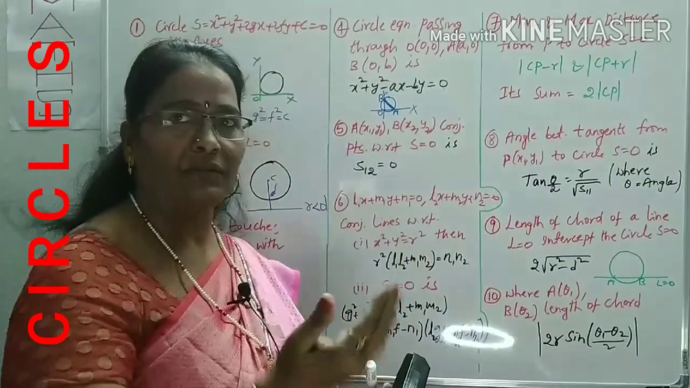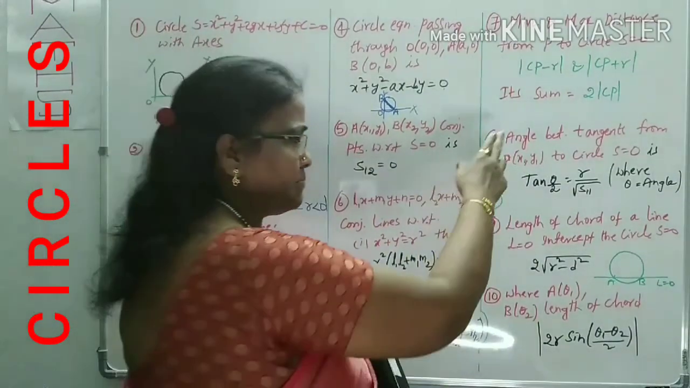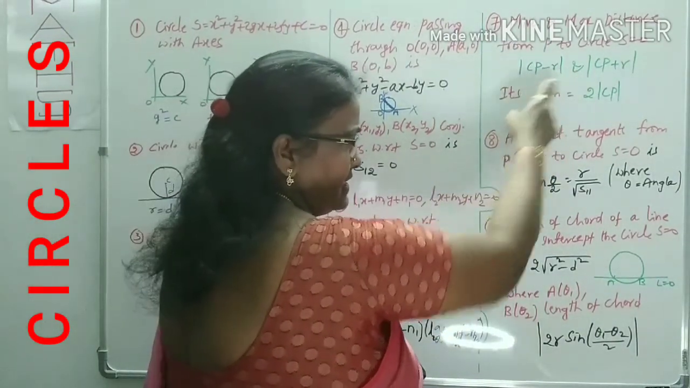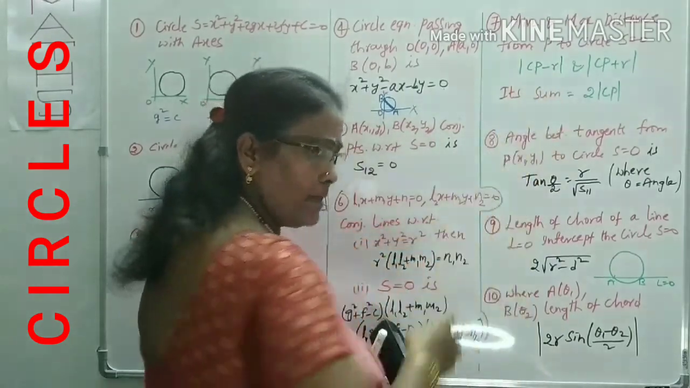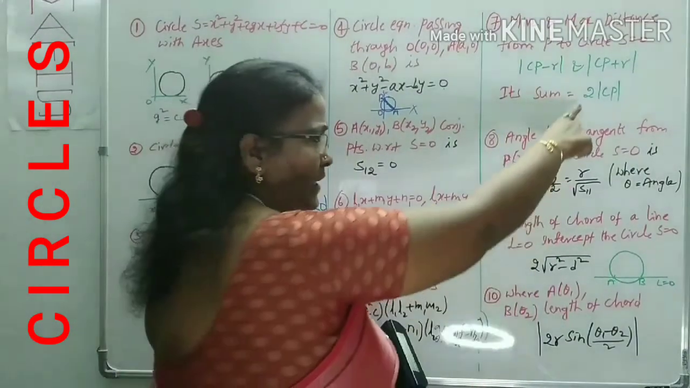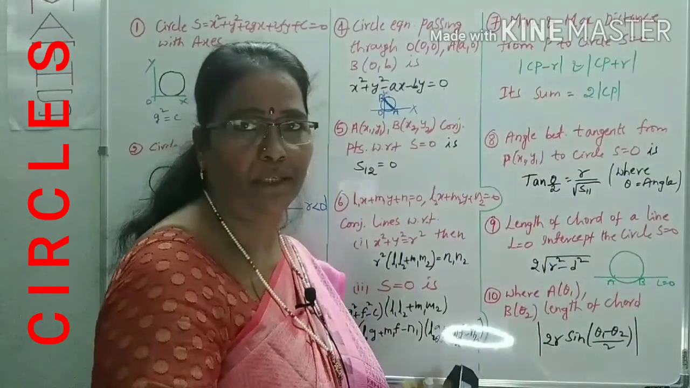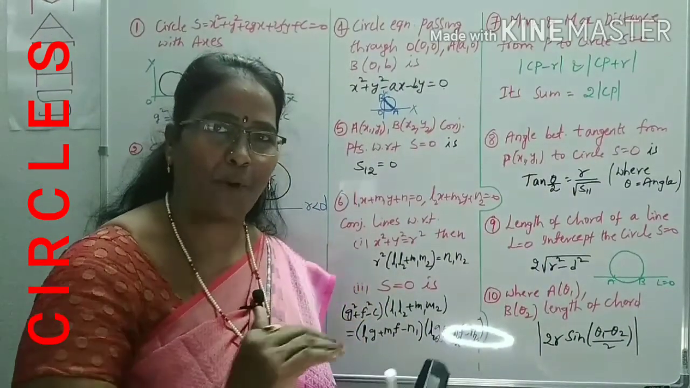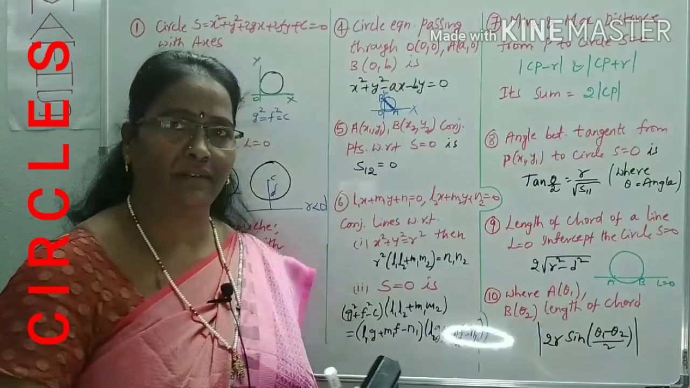Now, you may be asked the sum of the distances. If we ask the sum of these distances, simply by adding, minus r plus r gets cancelled, and immediately you get 2 times |CP|, meaning the distance between the center and the point. That's it. Very, very simple, very, very important.